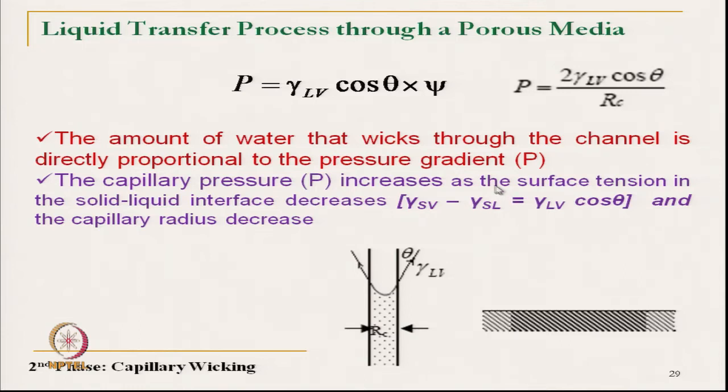So gamma LV cos theta will increase, and also the capillary radius decreases. These two parameters control the capillary pressure. The surface tension at the solid liquid interface we can control.